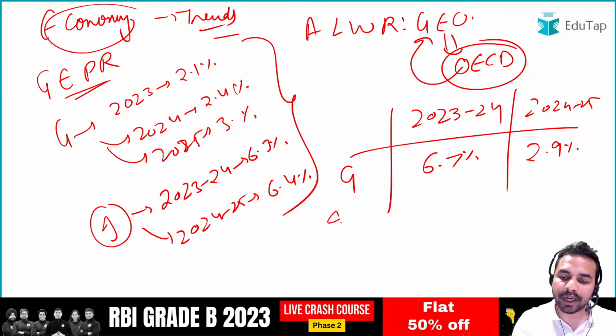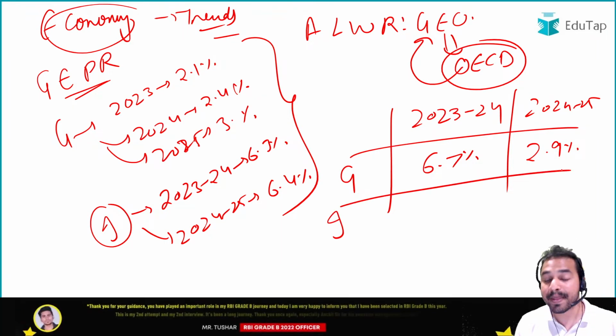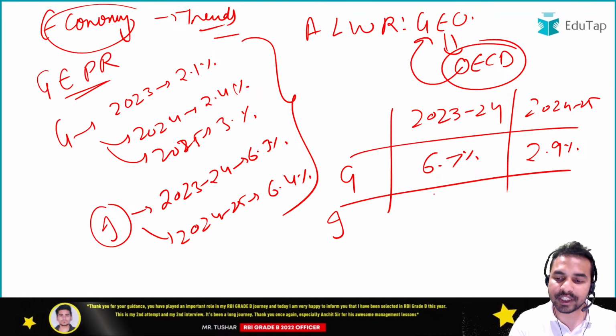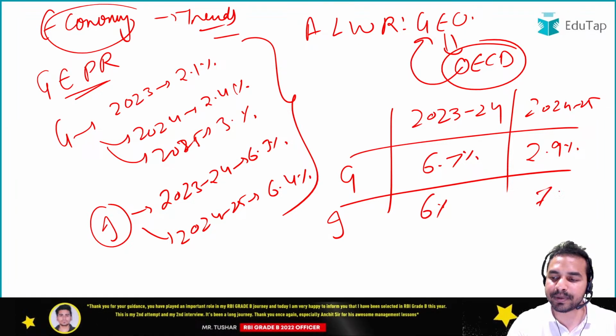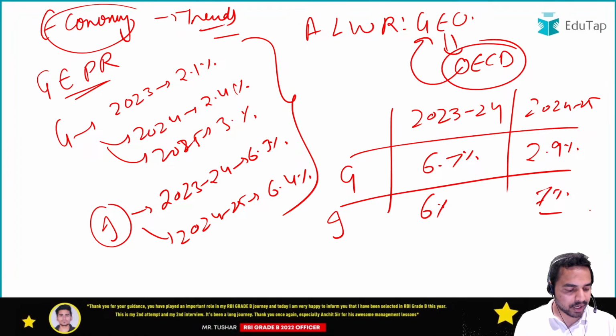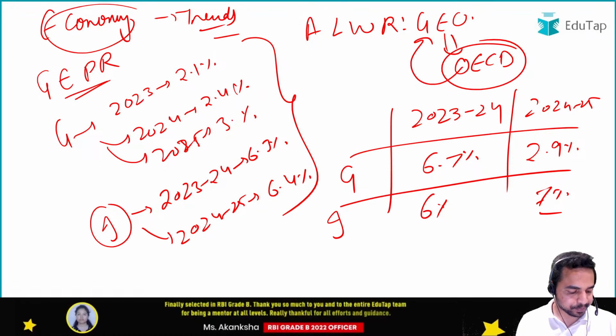When I talk about India, guys, this particular global growth forecast for India is 6% for this year and 7% for the next year. I hope that this is clear to all of you guys.